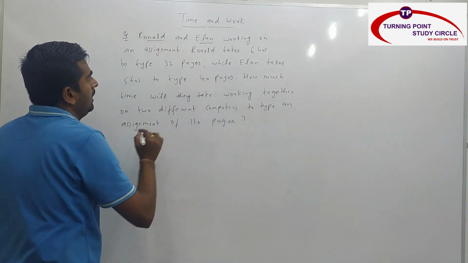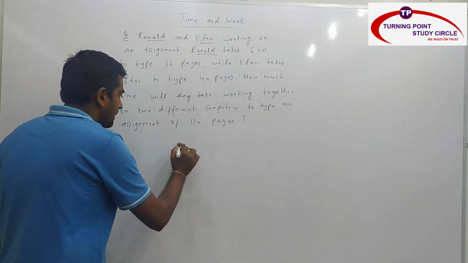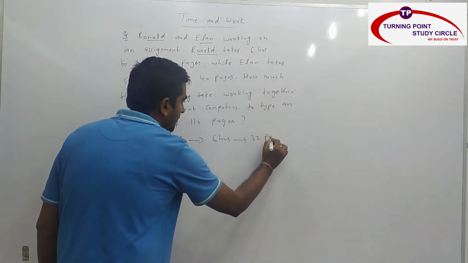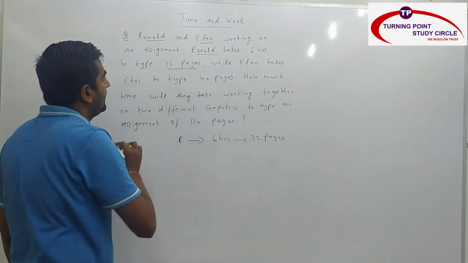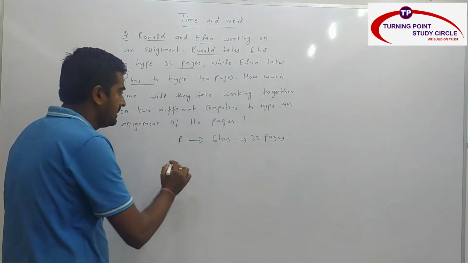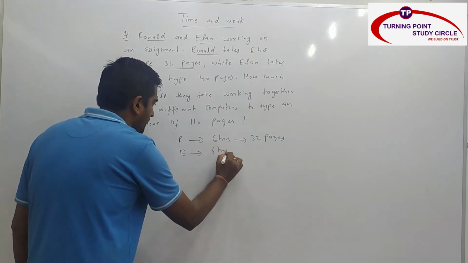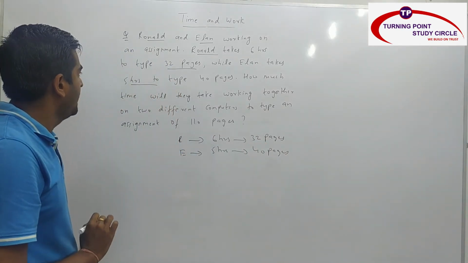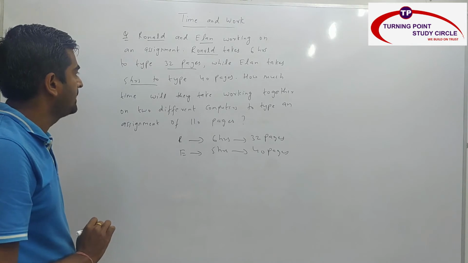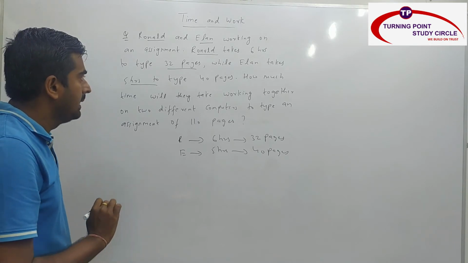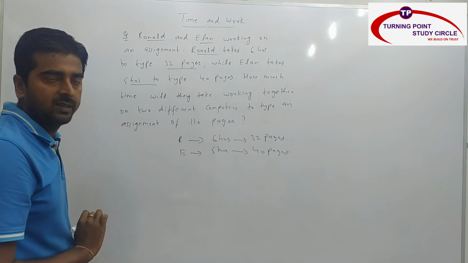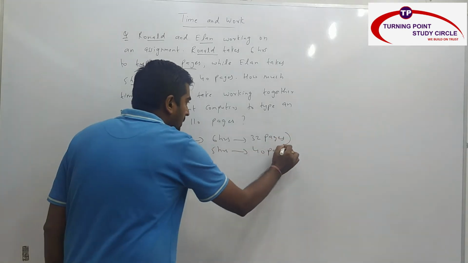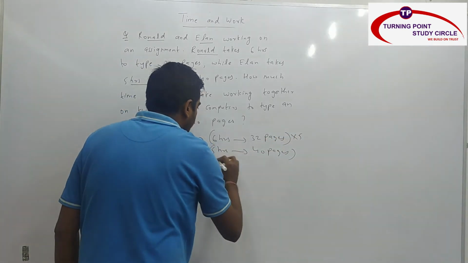So there are two persons here, Ronald and Alan. Ronald takes 6 hours to type 32 pages, and Alan takes 5 hours to type 40 pages. Question is, how much time will they take working together on two different computers to type an assignment of 110 pages? So they need to work together. That means time should be the same. Here time is 6 hours, here time is 5 hours. You need to make time the same. How? Multiply this one by 5 and this one by 6.